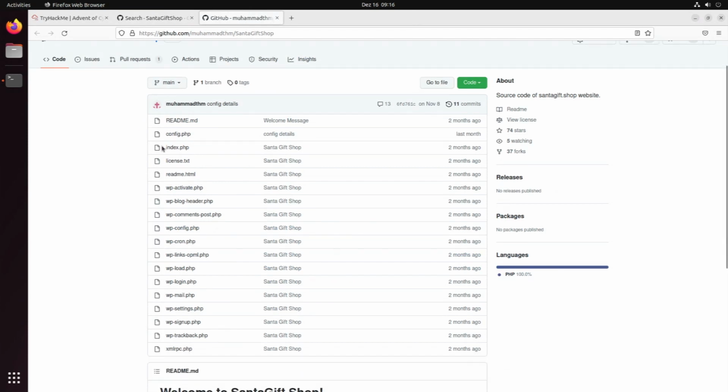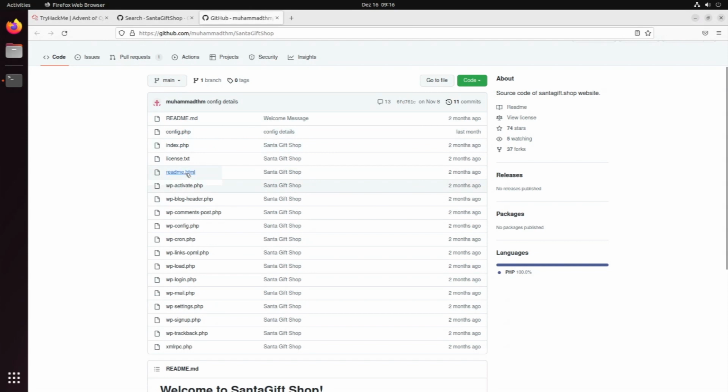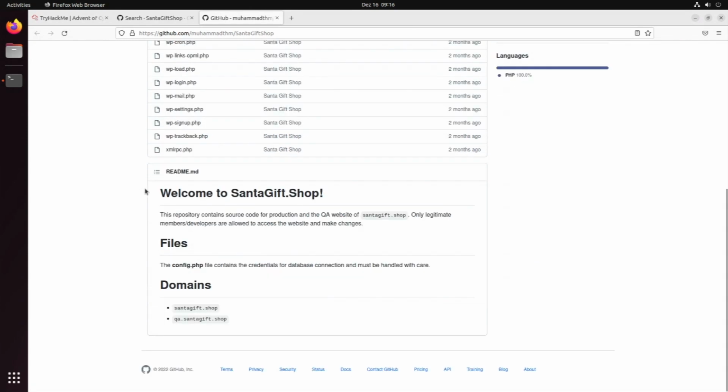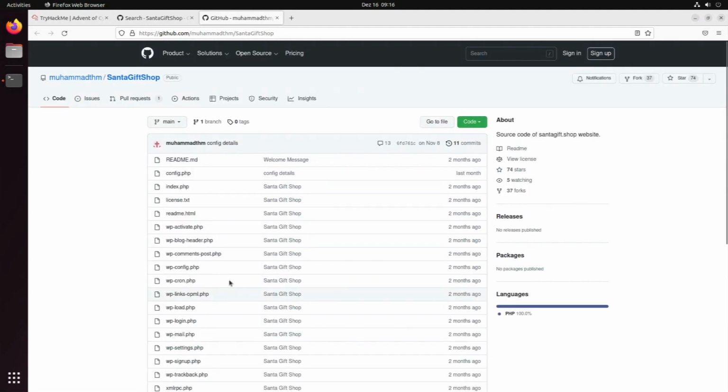So first of all, let's look through it. We have PHP files with a readme.html and a readme markdown file. Let's see. This repository contains source code for the production and the QA website of santagift.shop. Only legitimate developers are allowed to access the website and make changes. Okay, config.php file contains the credentials for database connection and must be handled with care. Okay, thank you for telling me that, I guess. We have one branch, the main branch, something else. We have one pull request.